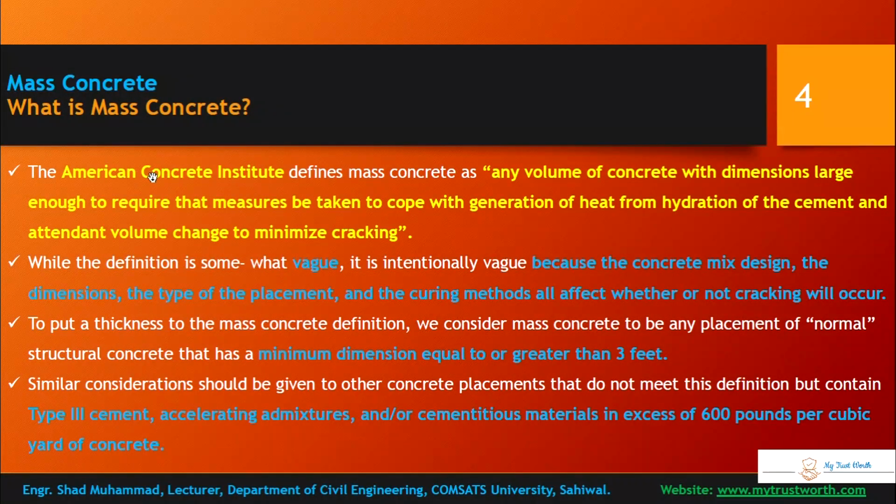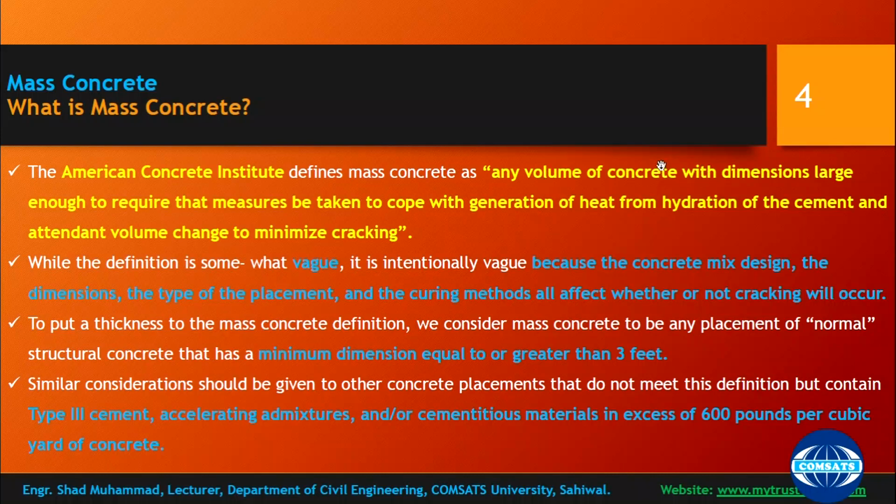So what is mass concrete? The American Concrete Institute, the ACI, the leading organization in concreting, defines mass concrete as any volume of concrete with dimensions large enough to require that measures be taken to cope with generation of heat from hydration of the cement and attendant volume changes to minimize cracking.